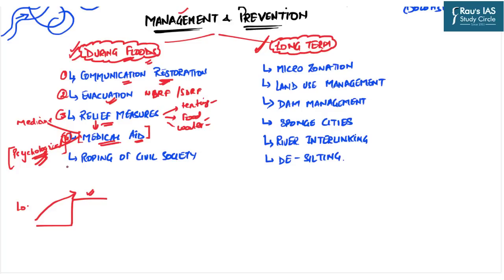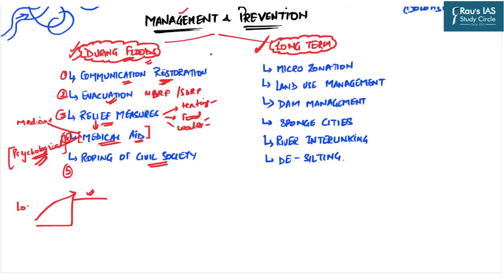In this very line, the role of civil society organizations is very important. Obviously, the central government, state government, along with the district administration, should take the lead in managing these disasters. But because of the sheer presence of the civil society organizations in the far flung areas, they must also be integrated in order to reap the maximum benefits.